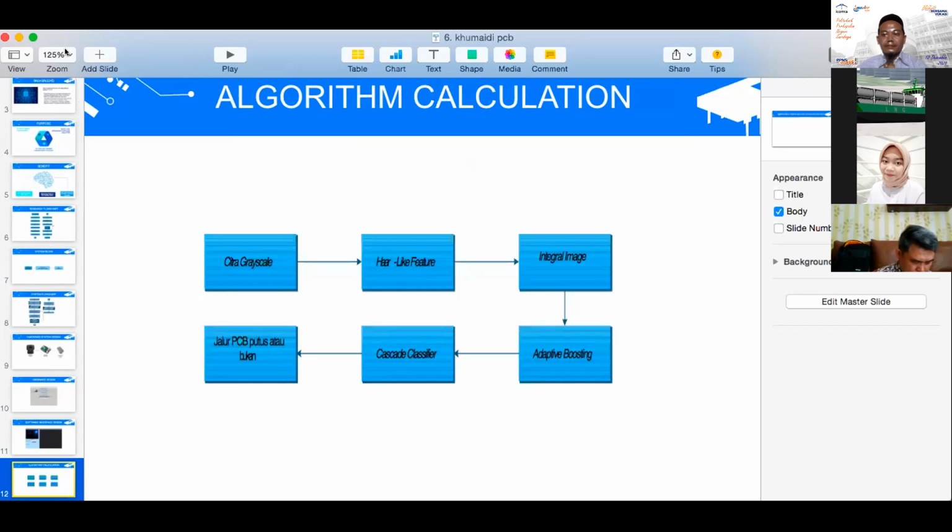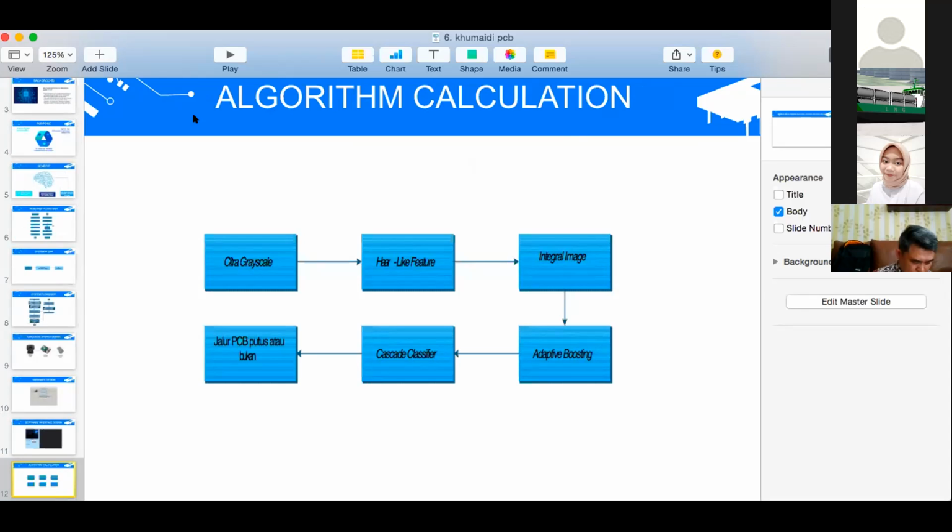Next, there is the algorithm calculation of this system. First is the grayscale image. After changing the RGB image to a grayscale image, it will detect with the highlight feature.